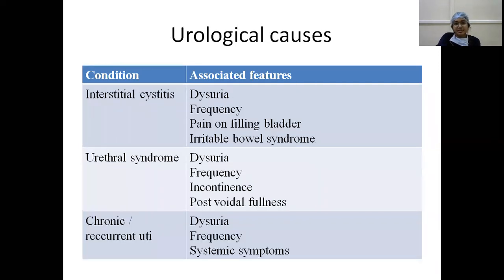So the urological causes, in interstitial cystitis, there is dysuria, increased frequency of micturition, pain on filling the bladder, and it may be associated with irritable bowel syndrome. Whereas in urethral syndrome, there is dysuria, increased frequency of micturition, incontinence, and post-voidal fullness of bladder. In chronic or recurrent UTI, there is dysuria, increased frequency, and systemic symptoms like high-grade fever associated with chills and rigors.